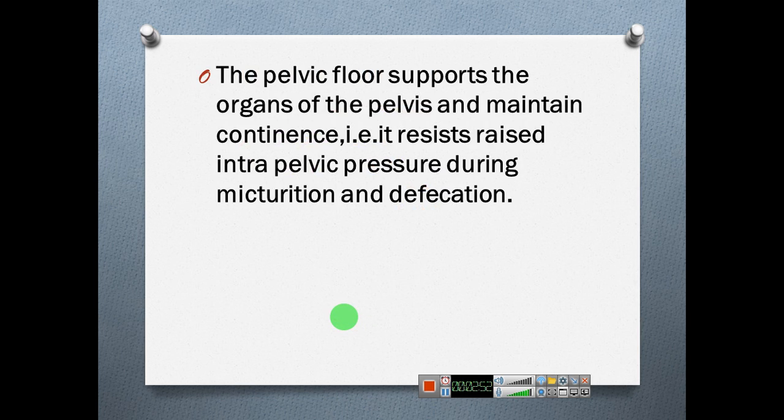The pelvic floor supports the organs of the pelvis and maintains continence. As an example, it resists raised intrapelvic pressure during micturition and defecation. When you are passing urine or stool, intrapelvic pressure will increase. It resists raised intrapelvic pressure during micturition and defecation.